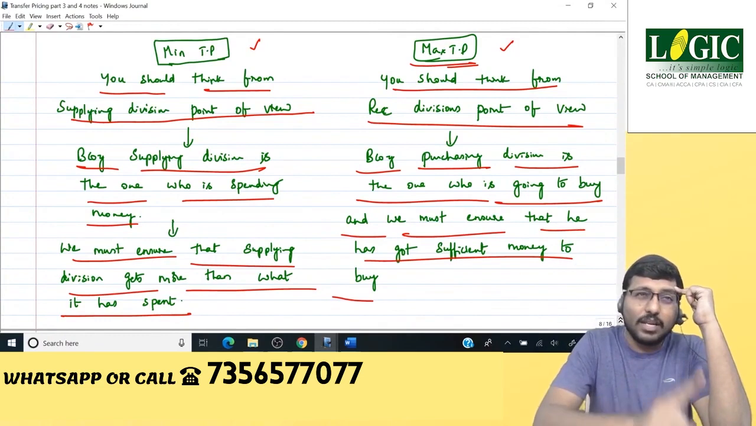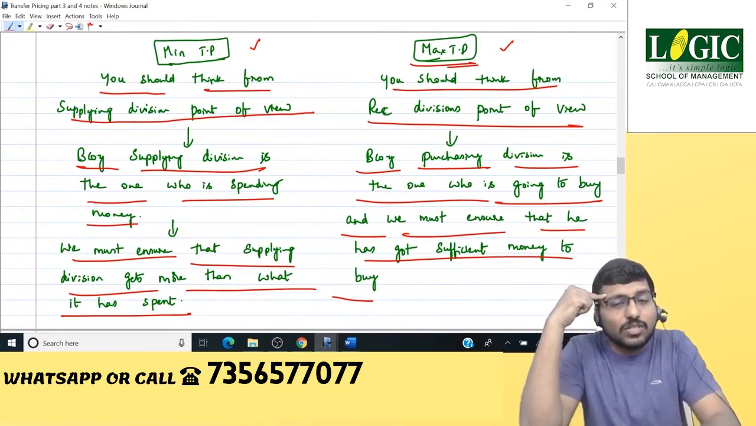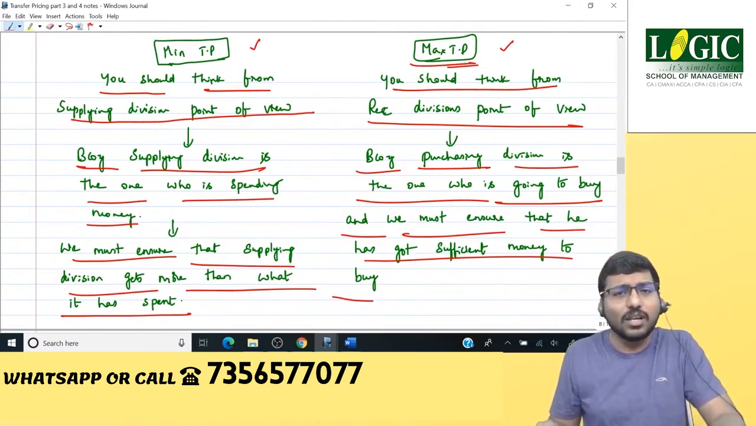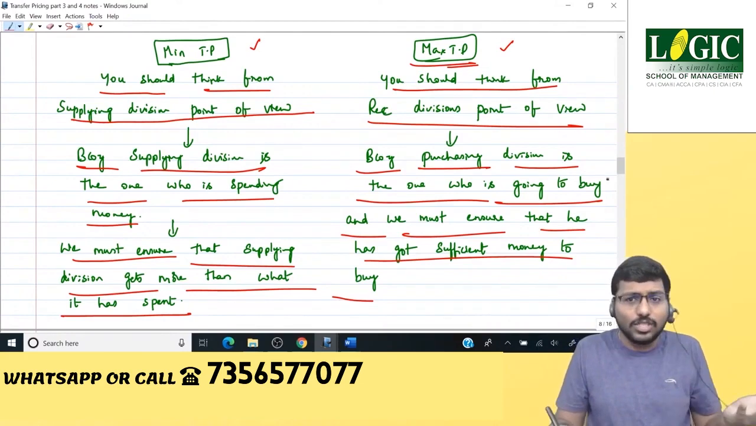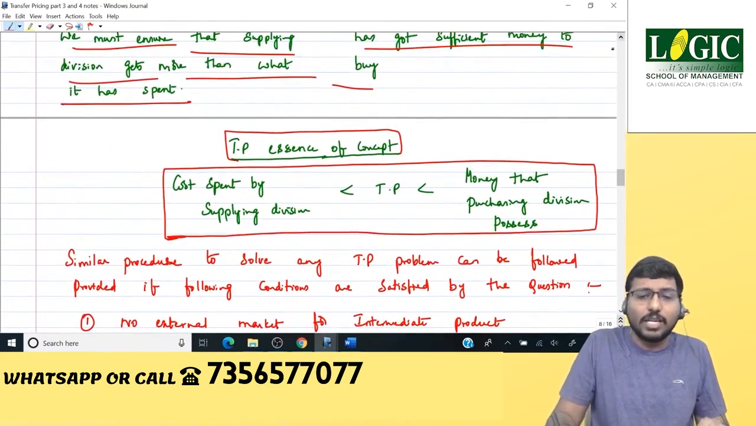Minimum TP is nothing but the money that the supply division has spent. Maximum TP is nothing but the money that the receiving division possesses. Done. Any problem, any situation, anywhere, it's the same logic, right? Logic will never change. See here, this is the summary. Just look at the summary. Remaining we'll see tomorrow. Essence of the concept.